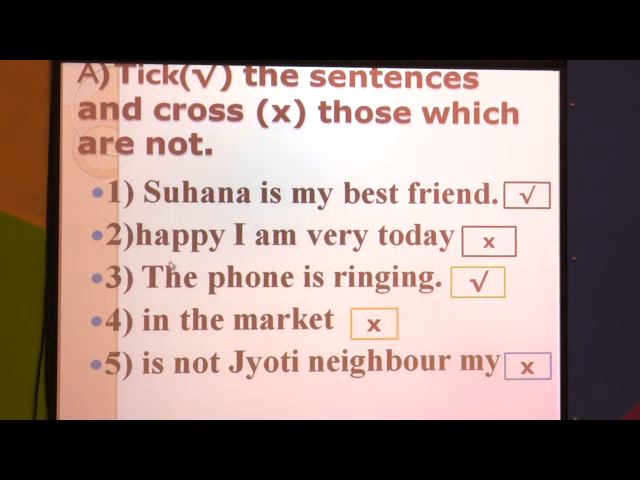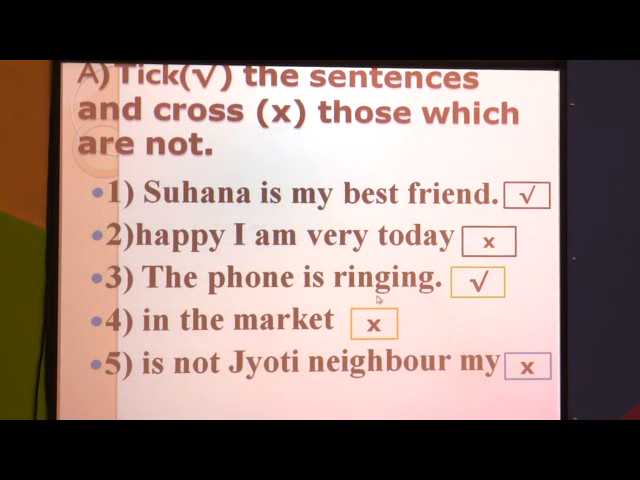Second one is, happy I am very today. Again, this group of words does not make any sense, it is not a complete sense. We do not understand the meaning of that group of words. So, this sentence is wrong. You can see I have given the wrong symbol in the box.